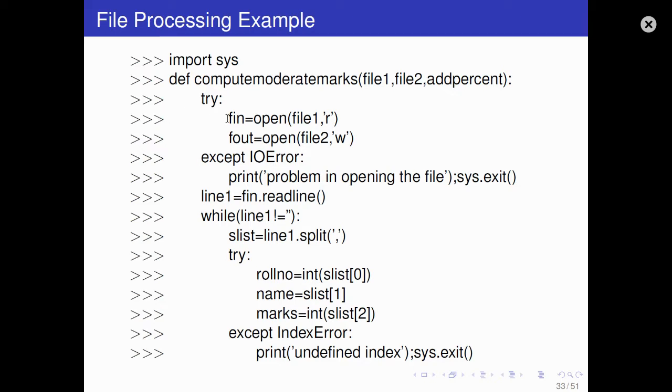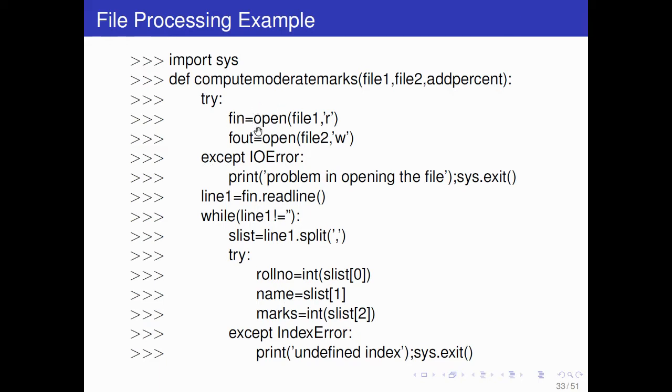Try. So like we were writing f is equal to open file in read mode, instead of f you can write f1. So f1 is open file 1 in read mode, because file 1 already exists. Already in file 1 we have roll number, name, and marks. F out, so you may write f2 here. F2 is open file 2 in write mode because file 2 we want to create.